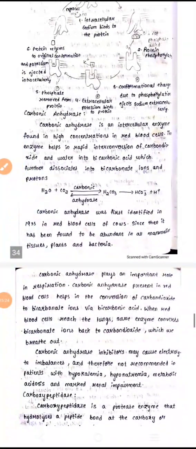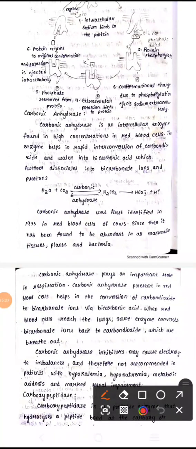If you have observed, when H2O and CO2 combine, it gives hydrogen bicarbonate. Then it dissociates into ions as hydrogen carbonate and H plus ions. Mainly the higher concentration is present in the red blood cells, inside the enzyme. It was first observed in 1933 in red blood cells of cows. It is also found in mammalian tissues, plants and bacteria.